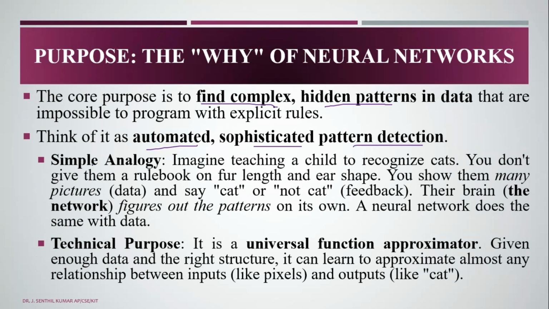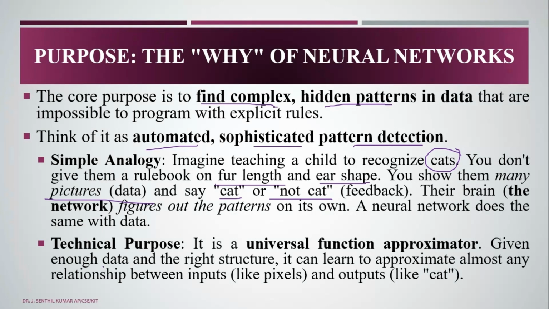We have a simple analogy: imagine teaching a child to recognize a cat. We would tell the child that it has fur, length, and ear shapes. Instead, how do we teach the machine? With the help of images, like picture data, and say it is a cat and this is not a cat, like a dog, so we can differentiate, right? The brain's networks figure out the patterns on their own, and the neural network does the same with the data.